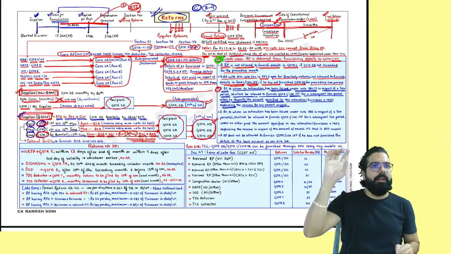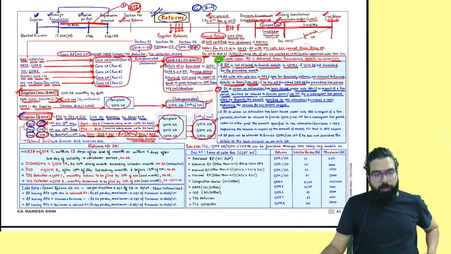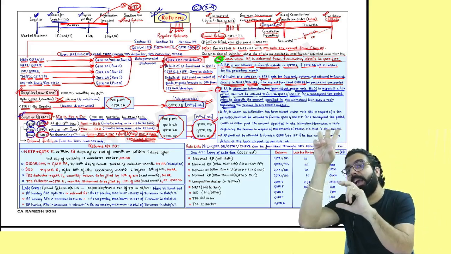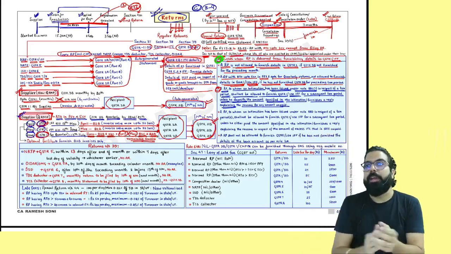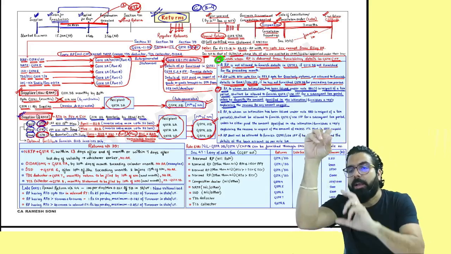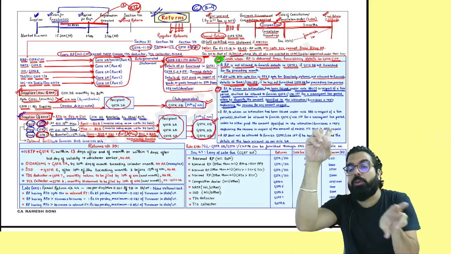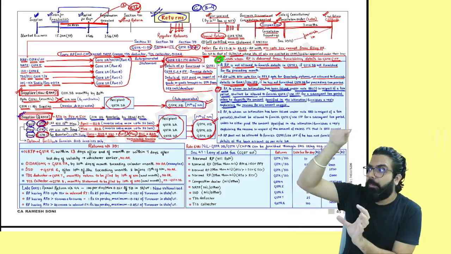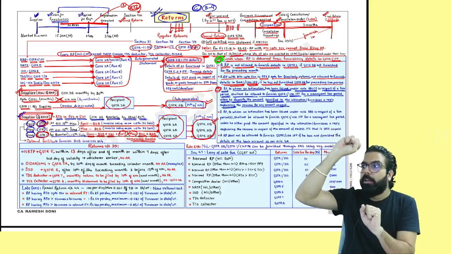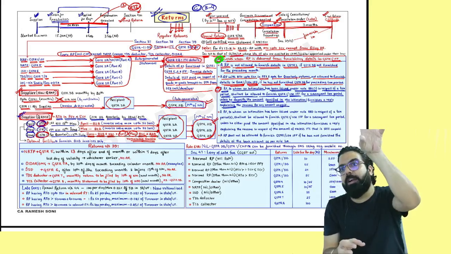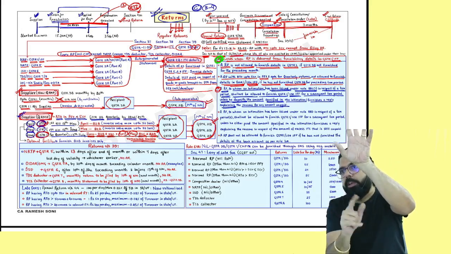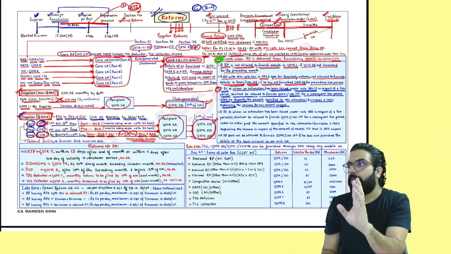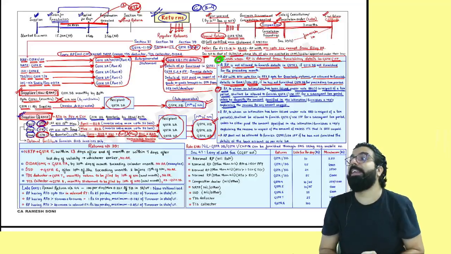In my GSTR 2B, for an example, the credit which is appearing is only 10 lakh. But while filing GSTR 3B, I took 15 lakh credit. In 2B it is appearing only 10 lakh, but when I was filing GSTR 3B, I took 15 lakh credit. Did I take more credit than what is appearing in my GSTR 2B? You cannot take an amount more than your GSTR 2B. If you take more credit, you will get a notice. Either reply or pay the difference. That is told by rule number 88D.